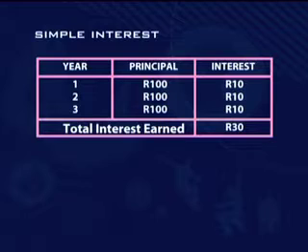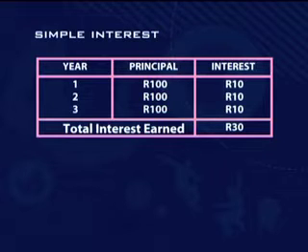All right, that means that we put in our 100 Rand, we leave it for the year, so in December we go to our bank, we've now got 10% of 100 Rand, which is 10 Rand, so at the end of that year we've now got 110 Rand. In the second year, they don't take into account that you've got 110 Rand. They just think you've got 100 Rand. So in the second year, you again get only 10 Rand interest. So at the end of the second year, you've now got 120 Rand.